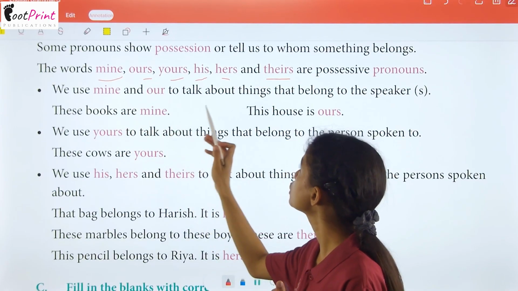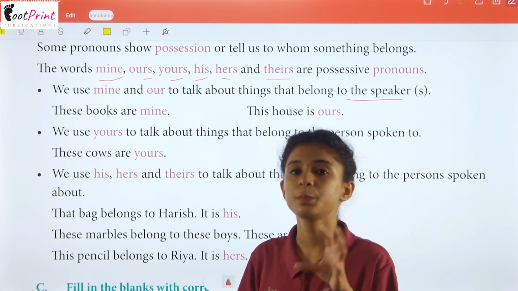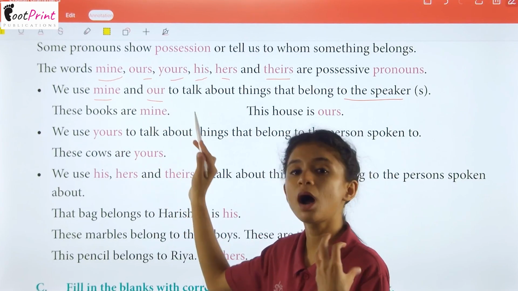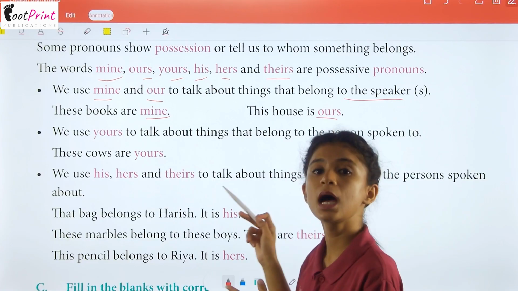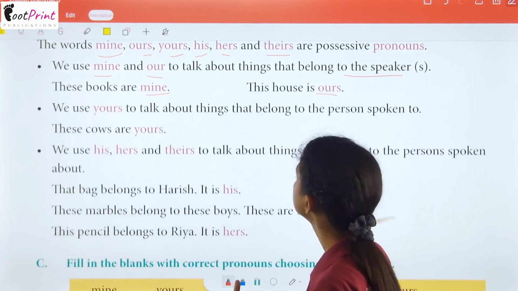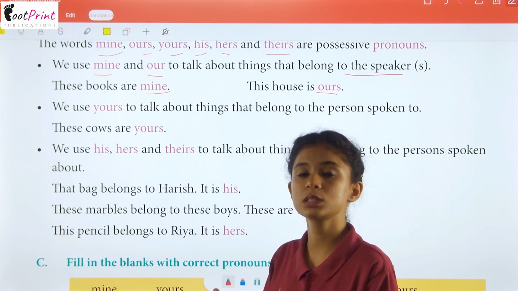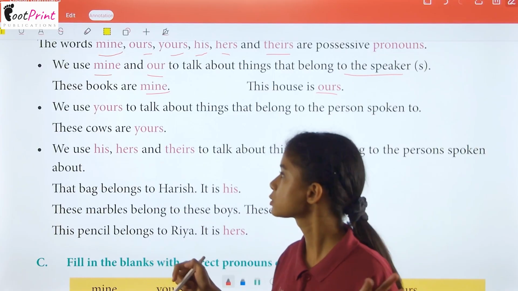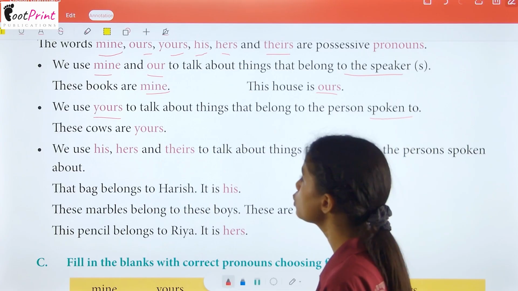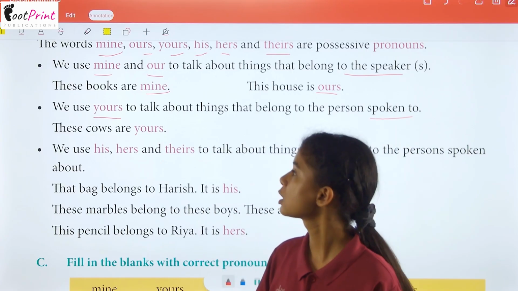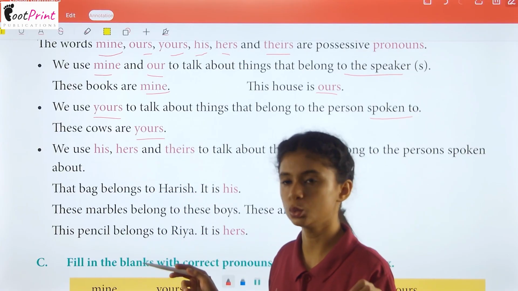We use mine and ours to talk about things that belong to the speaker. So the things that belong to the first person, the pronouns we use are mine and ours. These books are mine. This house is ours. Okay? So we use this for plural nouns. You have to keep this in your mind. What are the words that we use for singular nouns and plural nouns? We use yours to talk about things that belong to the person spoken to. That means for second person we use yours. These cows are yours. That means these cows belong to you.